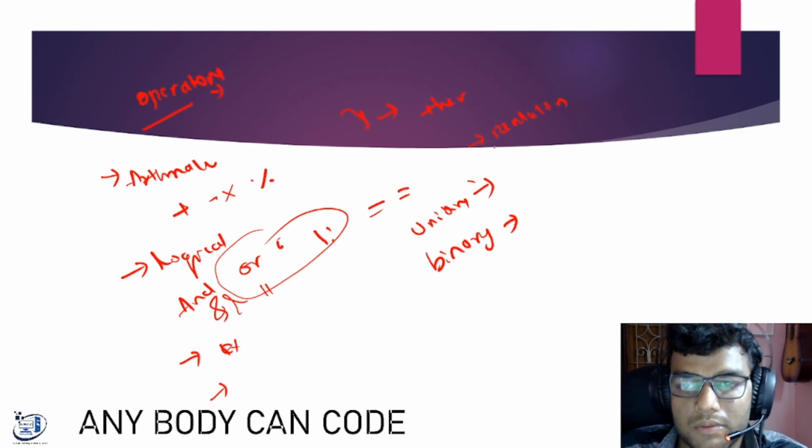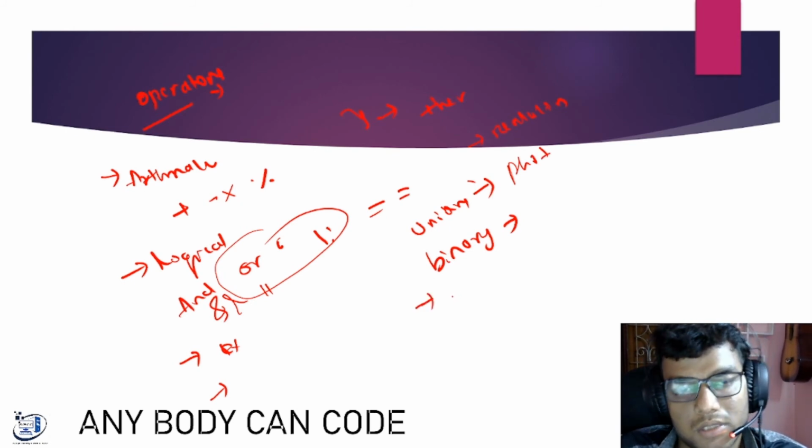I will have one photo of the precedence of operators, which operators have more precedence and all. You can search in Google also. I will provide a link in the description for what the operators are. You go to that link and you will know about that. So these are the fundamental theories about data types, operators, and variables.